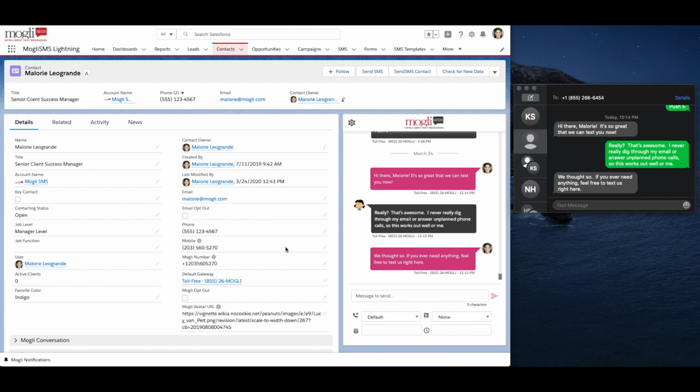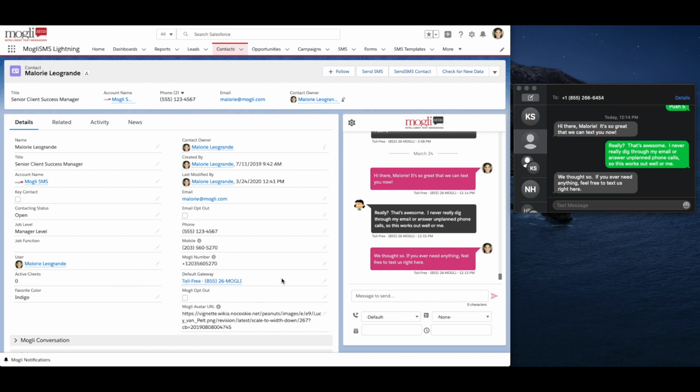The mobile field is a standard Salesforce field which is instrumental in populating the Mogli number field. The Mogli number is a uniquely formatted mobile number. It's populated via a workflow that runs off of the mobile field and removes all non-numerical characters and adds a plus and country code. Once your Mogli number field appears like this, you'll be ready to send and receive text with your recipient. The Mogli number acts as a unique identifier for each and every record. This means that every time an incoming message arrives, Mogli will look for a record with the sender's Mogli number and associate the message to it.